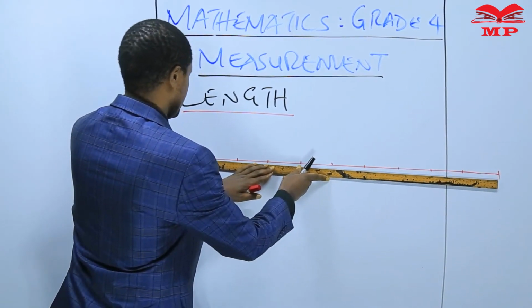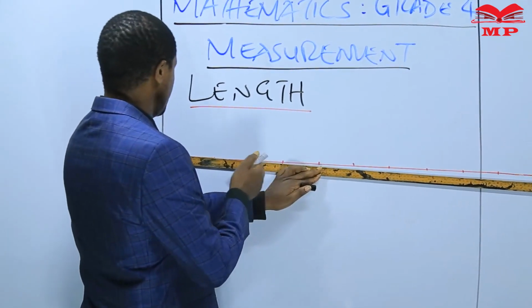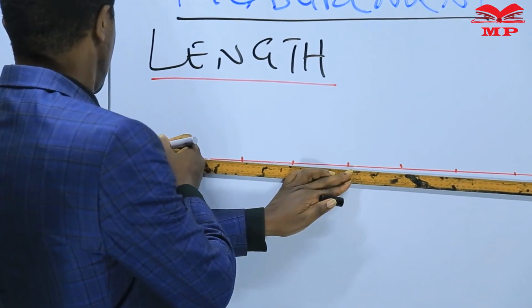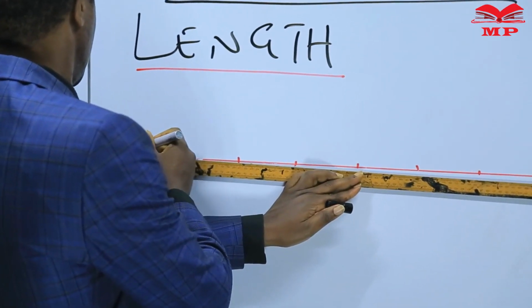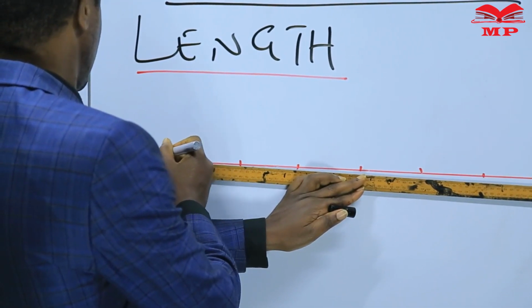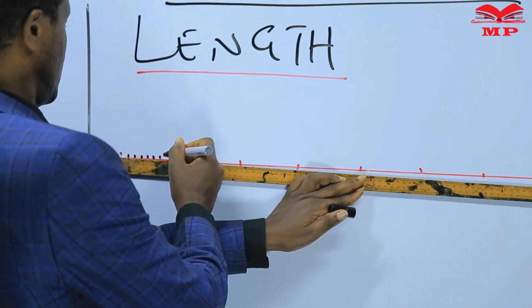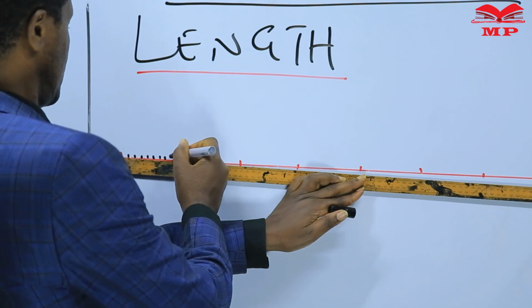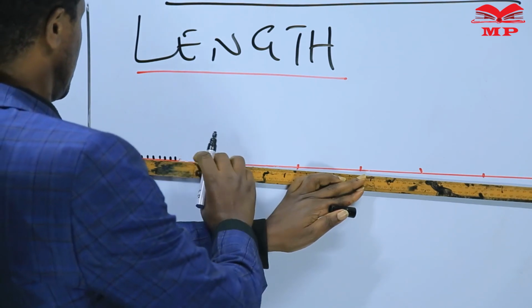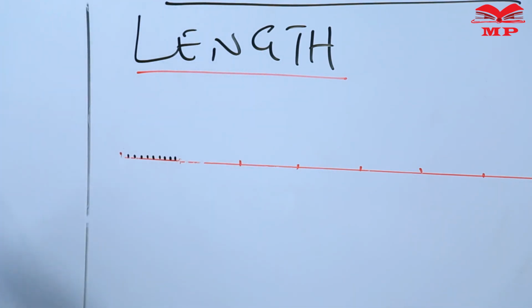This is what I mean. Each one of the 10 equal parts is again divided into 10 equal parts. I have 1, 2, 3, 4, 5, 6, 7, 8, 9. Okay, that is what I mean.